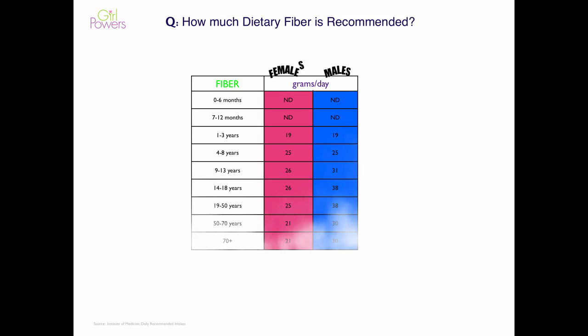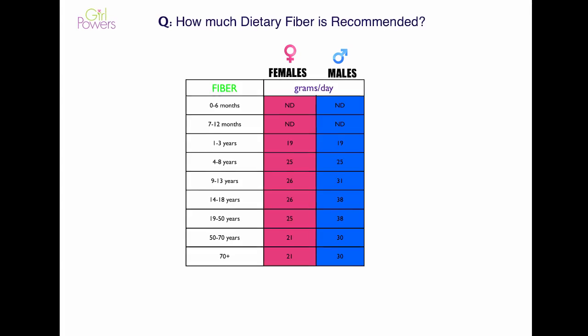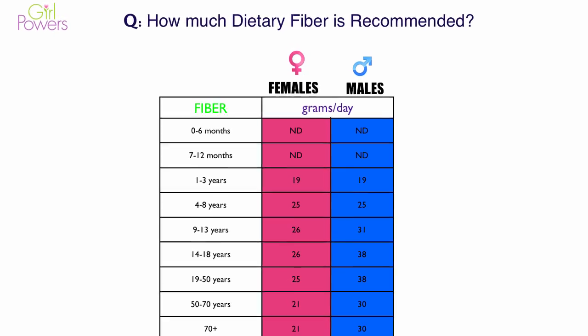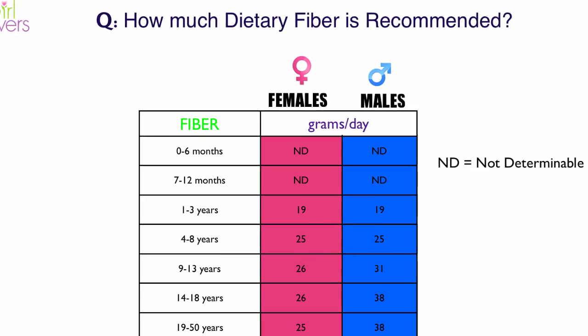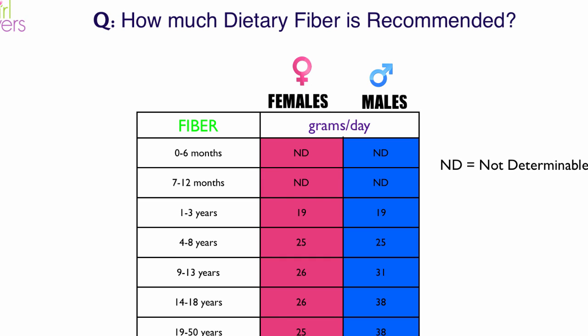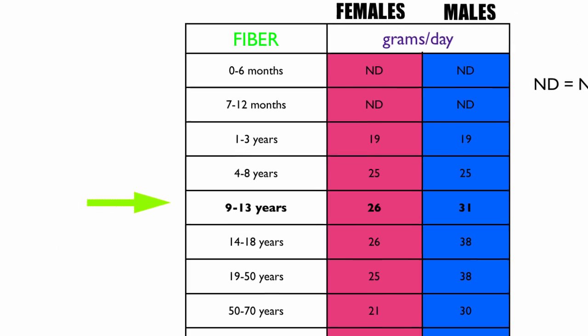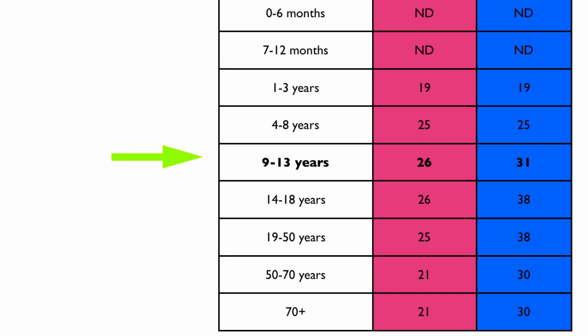How much dietary fiber is recommended? This is from the Institute of Medicine for both females and males in terms of grams per day. In the very young years, noted here as months, ND is not determinable. The idea that very young children, babies, don't necessarily have a determined need for fiber. And then it emerges and remains basically the same for females and males until we get to 9 to 13 years, where it splits, and from then on, males require a bit more fiber than females.